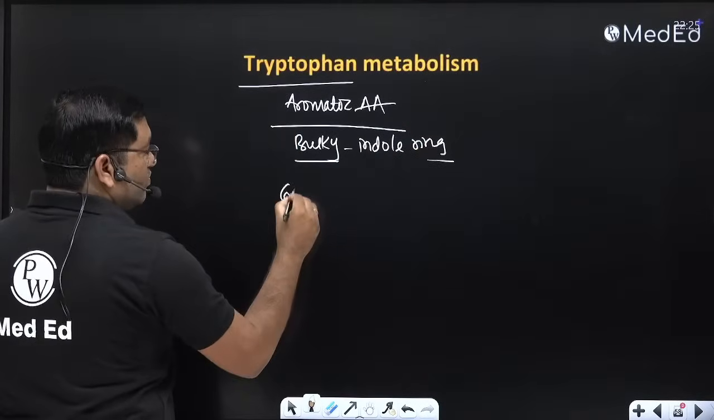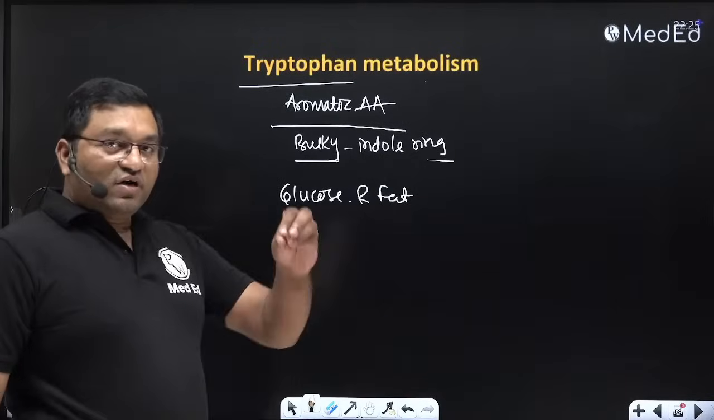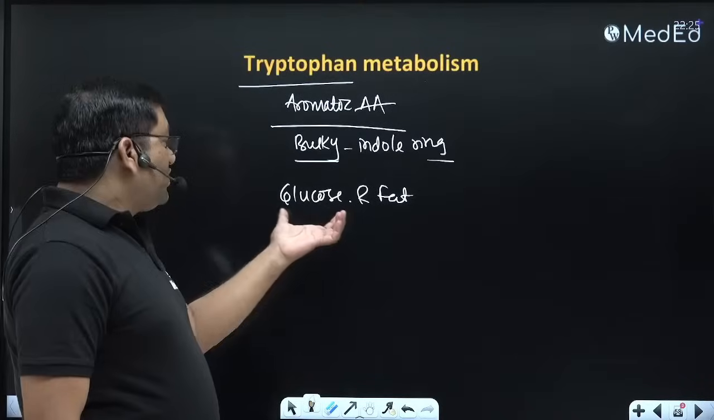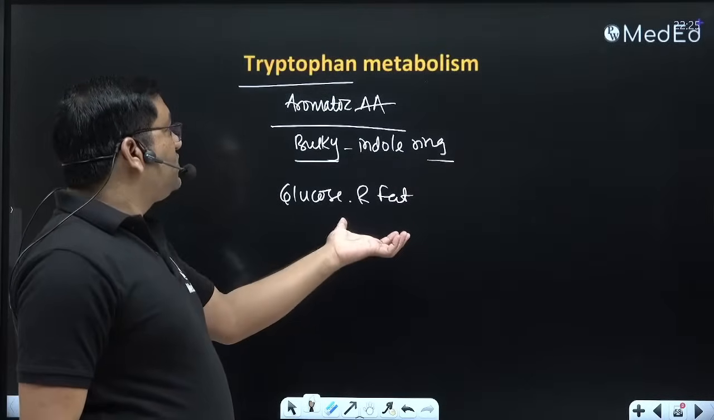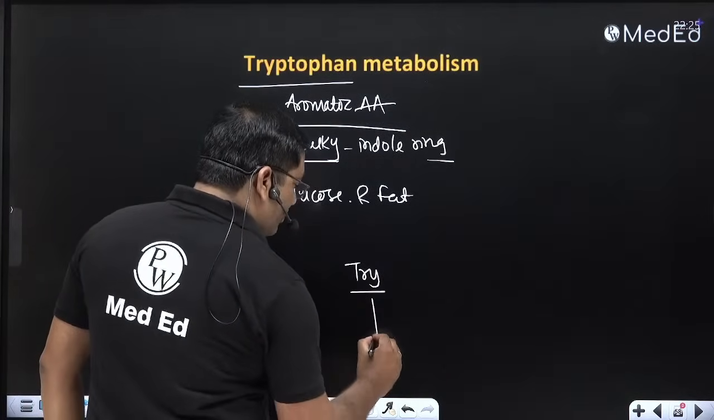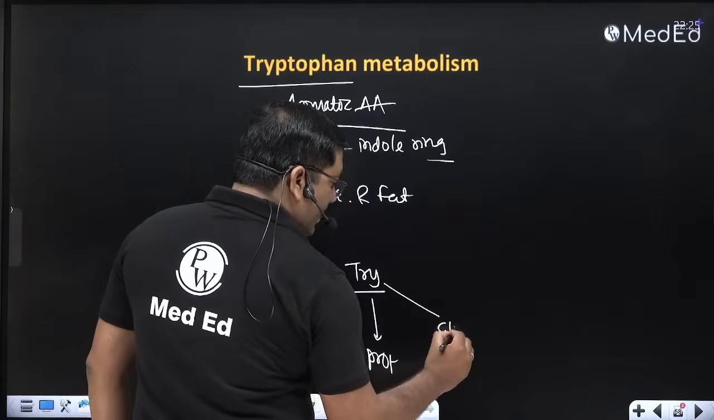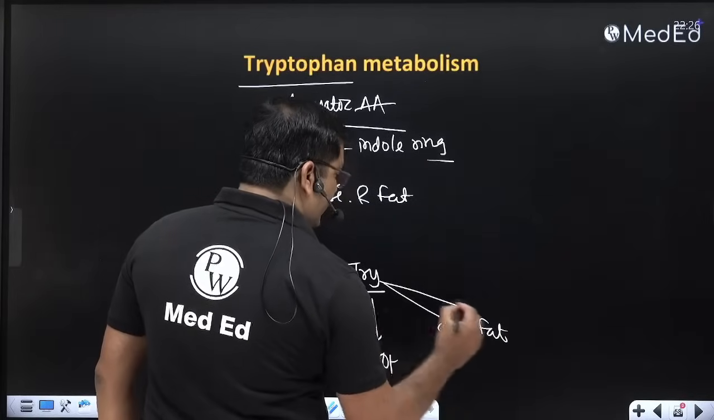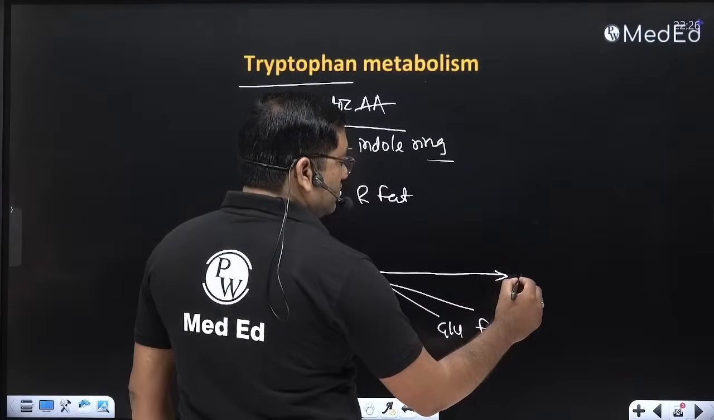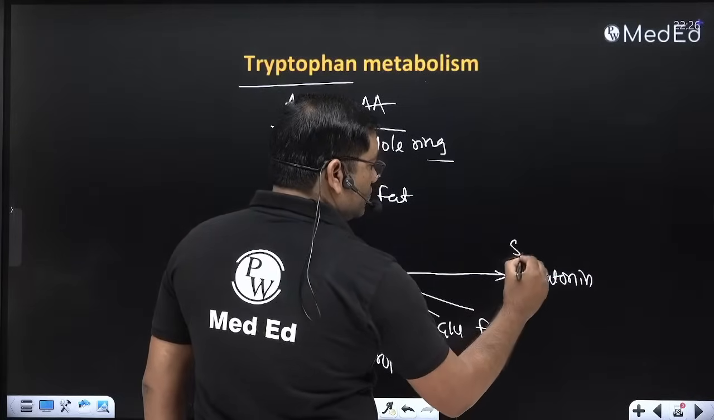In metabolism it gives both glucose and fat, so both glucogenic and ketogenic. The aromatic amino acids phenylalanine, tyrosine, tryptophan, and also isoleucine, will give both glucose and fat. So tryptophan, in overview, will be incorporated into protein during protein synthesis. It will give you glucose and fat both. In the specialized products, tryptophan will give you serotonin and melatonin.